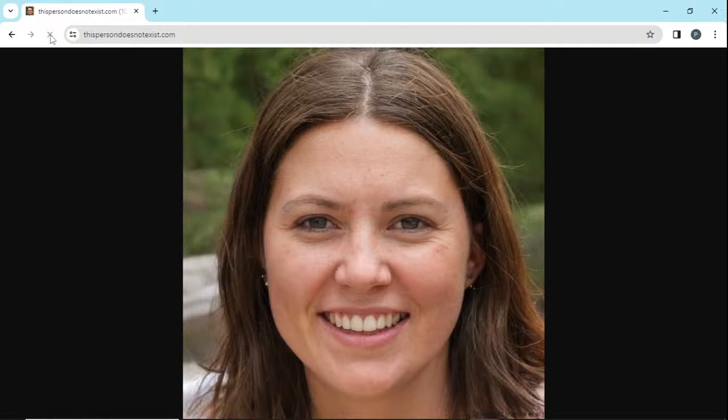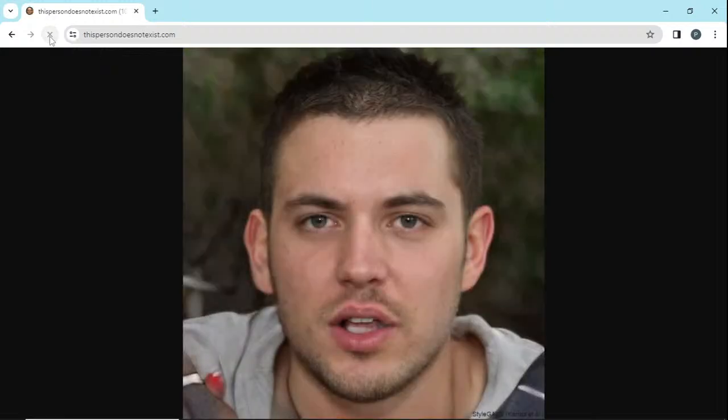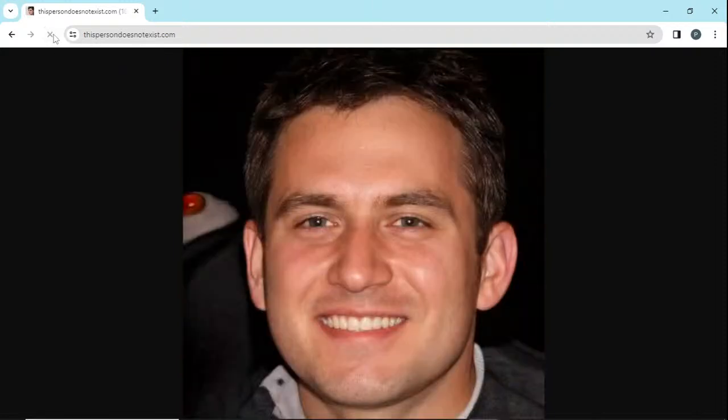Would you believe that this is not a real person? There is no one in this world like this. That's what the site is for. All these images are generated, which resemble humans, but they are not real. This is one of the applications of AI nowadays. How interesting is this, right? Apart from that, you may also have seen AI art generators.